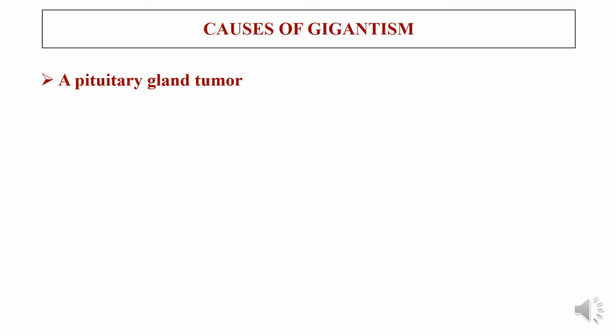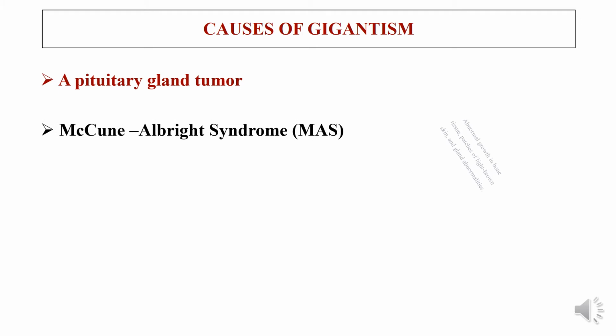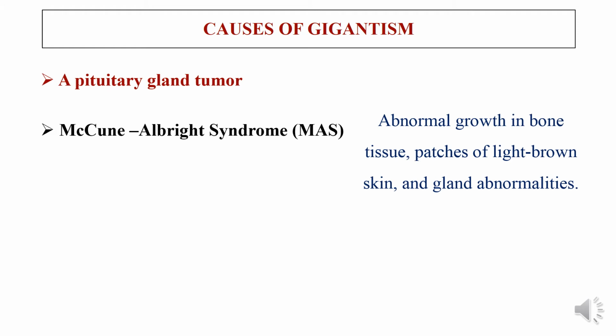The second, less common cause is McCune-Albright syndrome. McCune-Albright syndrome causes abnormal growth in bone tissue, patches of light brown skin, and gland abnormalities. This is a rare condition in which there will be abnormal growth in the bone tissue. Hence, there will be growth of the children more than the normal.